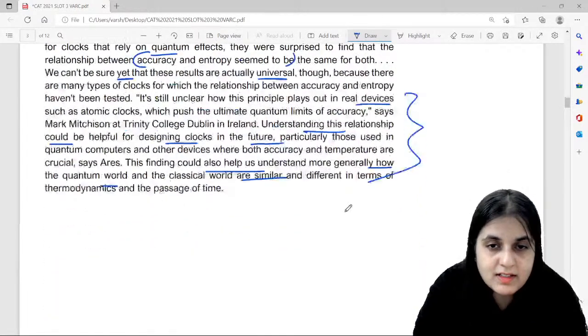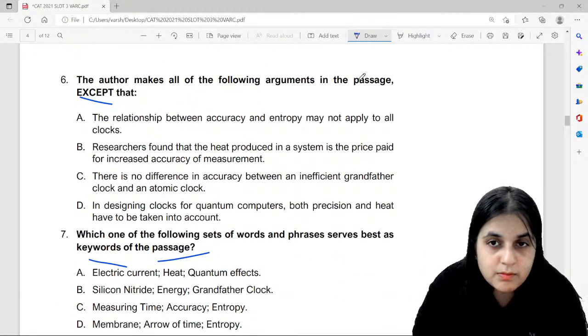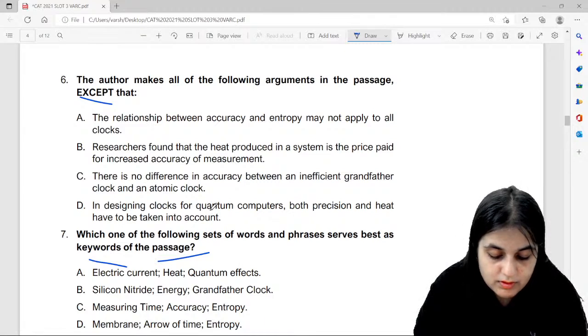Okay, great. Let's come to the next question. The author makes all of the following arguments in the passage except that the relationship between accuracy and entropy may not apply to all clocks. Researchers found that the heat produced in the system is the price paid. There's no difference in accuracy between an inefficient grandfather clock and an atomic clock. Both precision and heat have to be taken into account.